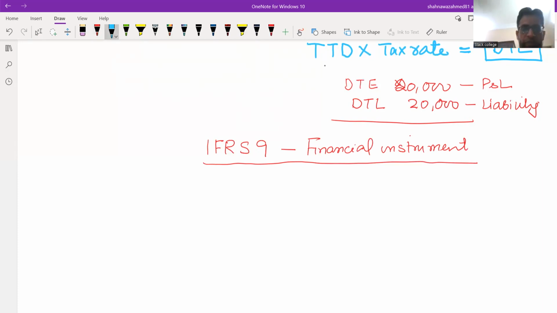Now, in single company financial statements, you might be given financial investment, that is investment in shares.